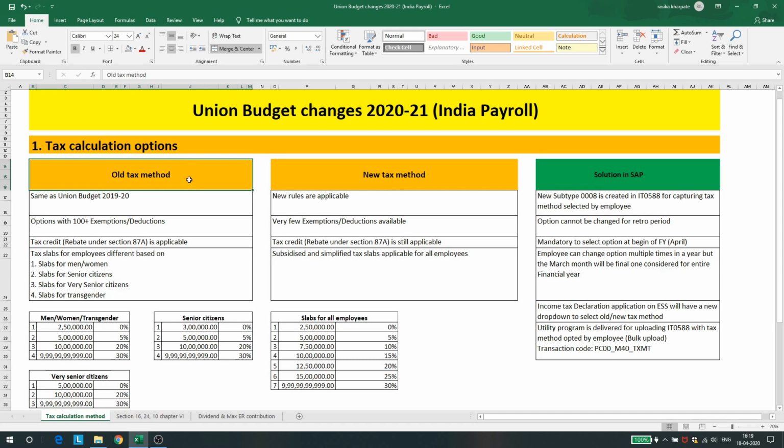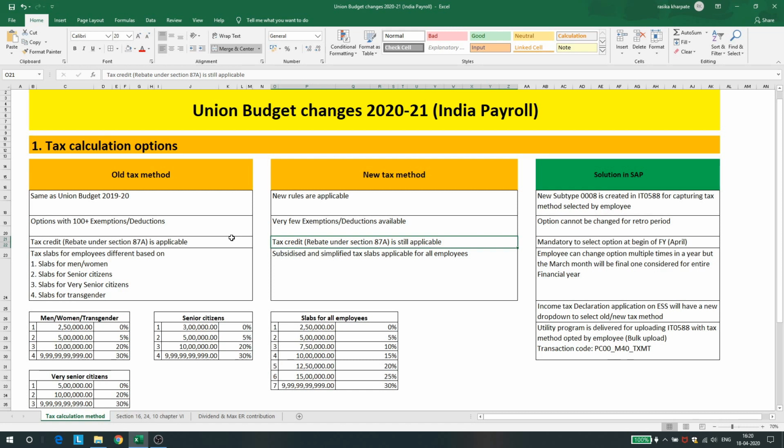there were a lot of exemptions, around 100 plus exemptions under section 10 and deductions which are available, which are not available in the new tax method. Also, the very important thing to highlight is that the rebate under section 87A is the same. So whether the employee opts for the old tax method or the new tax method, if at all his salary is coming in this bracket, that is less than 5 lakhs, then the rebate under section 87A, which is 12,500, is still applicable for employees and the entire tax will be waived off. So this is applicable for both the tax methods.